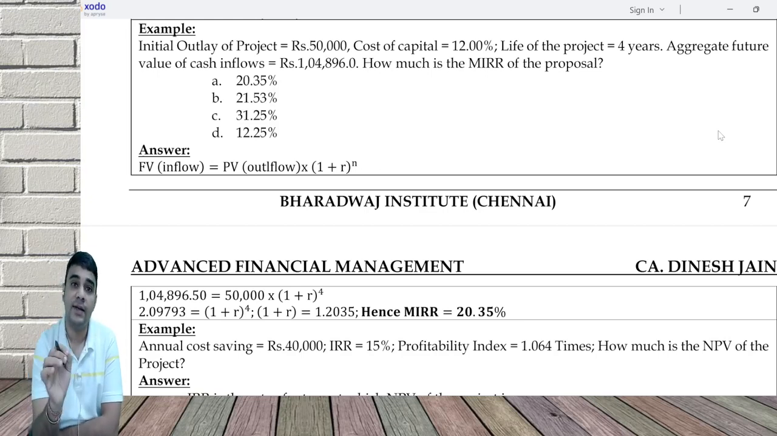Now, the other thing is that the present value of outflow is today's outflow, whether you use 10%, 12%, 14%, 18%, or 20%.